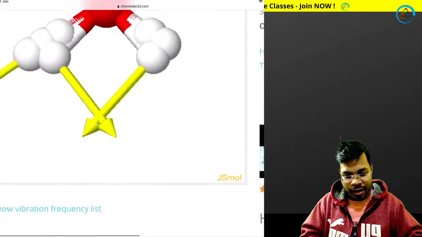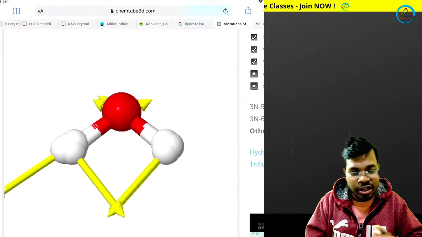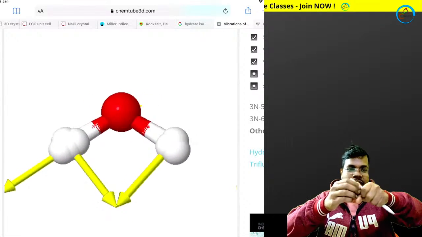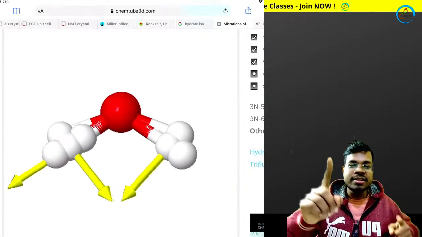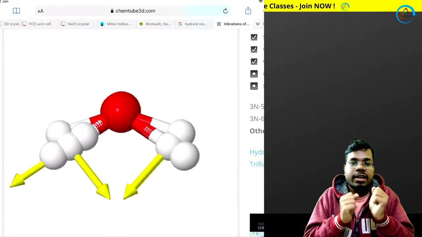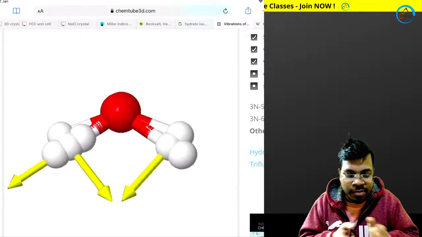This is actually called vibration. That means whenever vibration happens, the bond becomes like this. This bond length changes. This is actually vibration. Vibration means like you are vibrating whenever it's too cold. It's not vibration for molecules. For molecules, vibration means this thing.